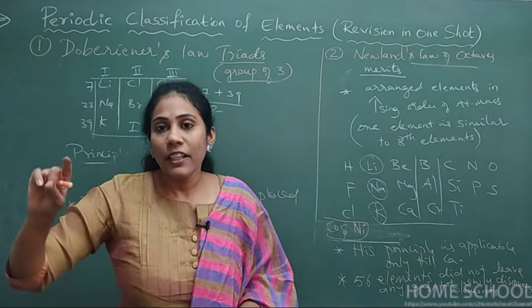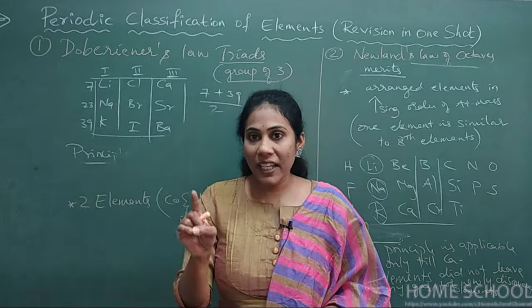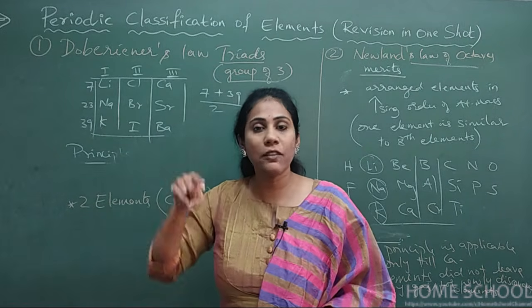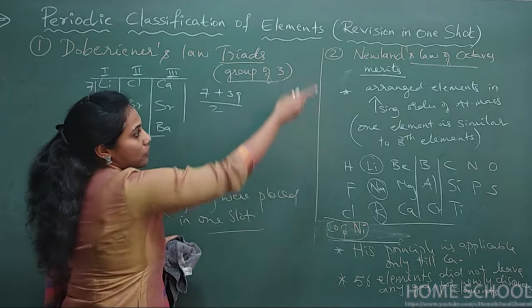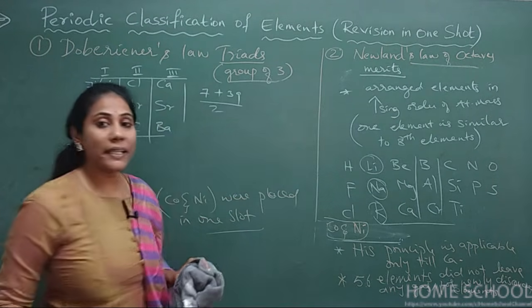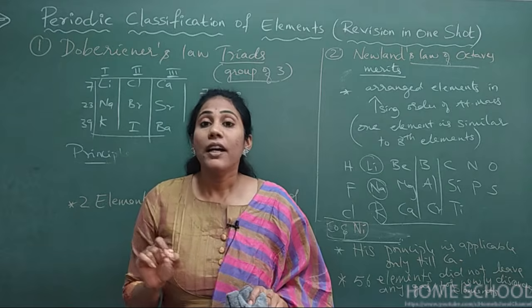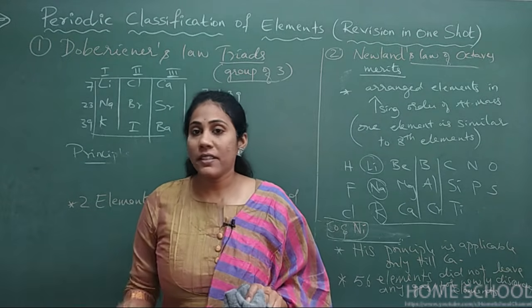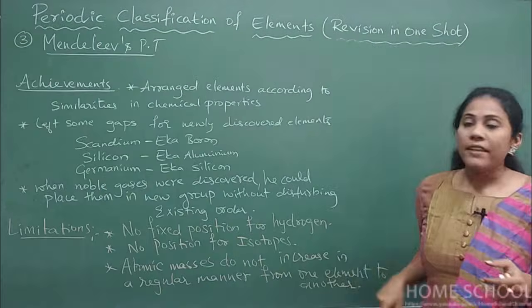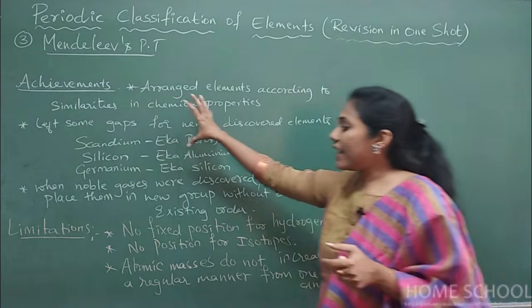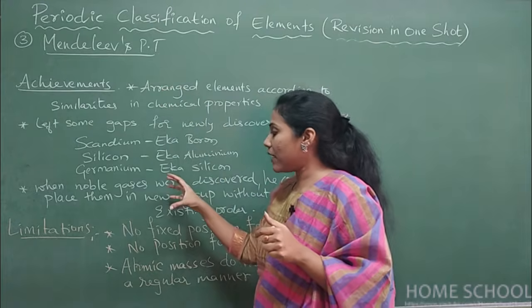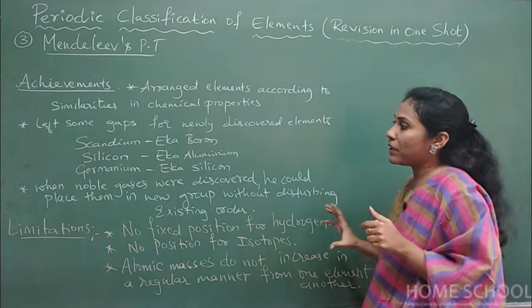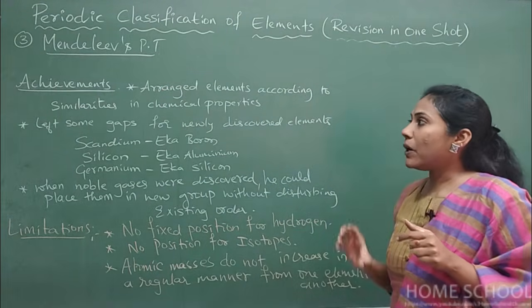So we have seen Dobereiner's law of triads, what is its principle and what is its demerit, and we have seen Newland's law of octaves, what are the merits and what are the demerits. Now we will go for Mendeleev's periodic table. This is the most important topic. See everyone, here are the achievements and limitations I have neatly written point-wise about Mendeleev's periodic table. So it's very, very important.